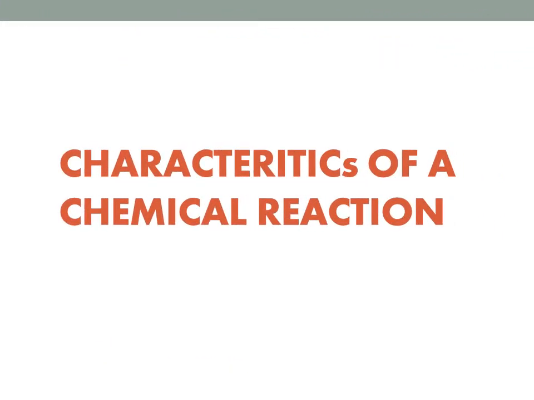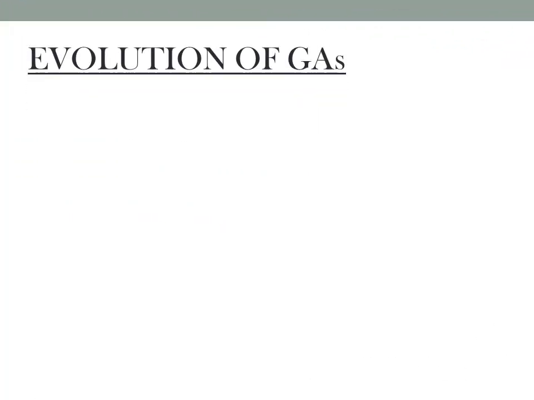Let us study the characteristics of a chemical reaction. A chemical reaction may show characteristics like evolution of gas, change in color, formation of precipitate, change in state, or change in energy. Let us see the evolution of gas. Gas is evolved in certain chemical reactions.